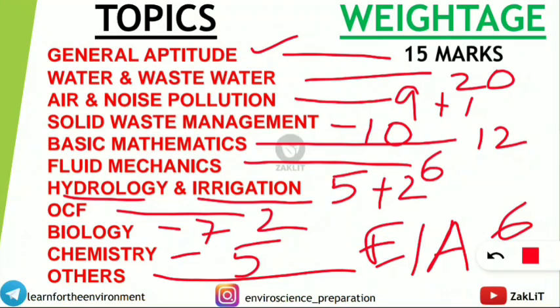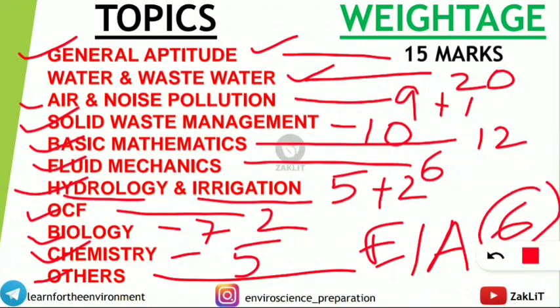Let me repeat: general aptitude 15 marks, water, that is water supply and wastewater, that is 20 marks, air and noise pollution 9 plus 1, 10 marks, solid waste management 10 marks, basic mathematics 12, fluid mechanics 6, hydrology and irrigation 5 plus 2, 7, OCF, that is open channel flow 2 marks, biology 7 marks, chemistry 5 marks, and other topics such as EIA and ecology were of 6 marks. So all together they constitute 100 marks.